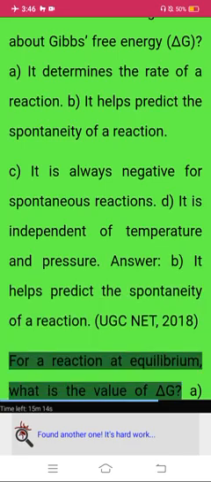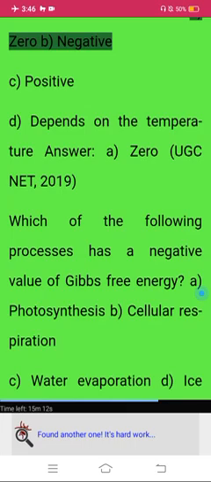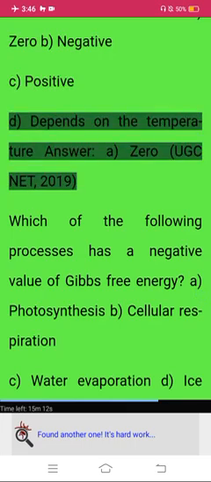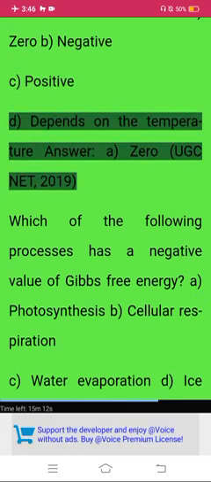UGC NET 2018. For a reaction at equilibrium, what is the value of delta G? A. 0. B. Negative. C. Positive. D. Depends on the temperature. Answer. A. 0. UGC NET 2019.